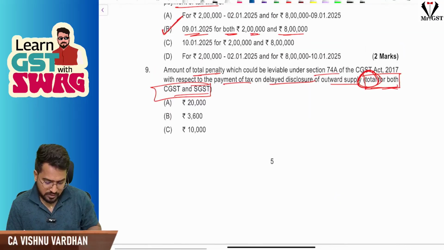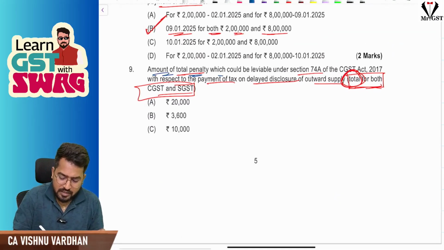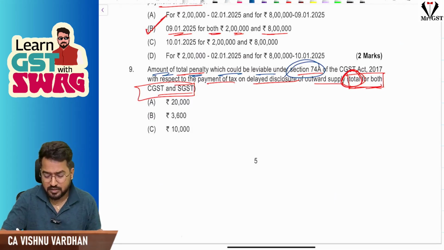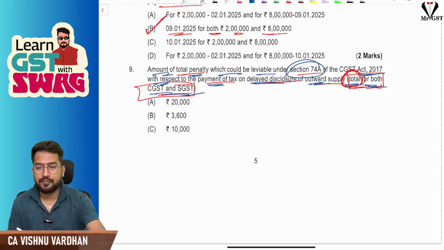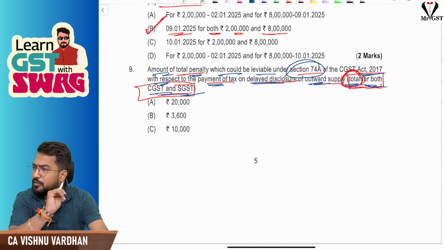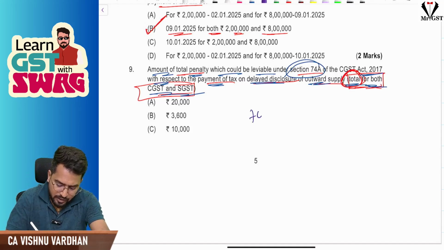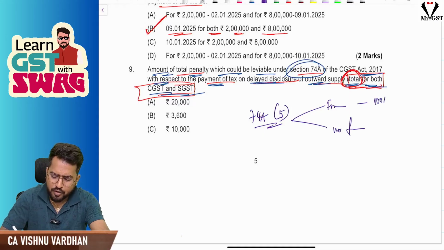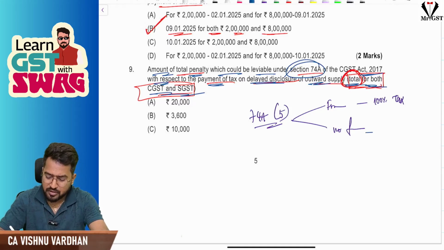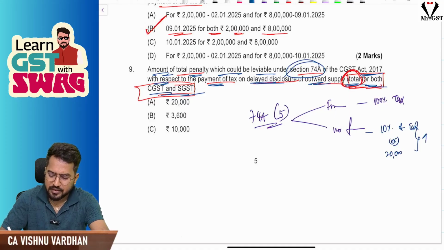Now there is a question here. What is the amount of total penalty which could be leviable under section 74A with respect to payment of tax on delayed disclosure of outward supply, total for both the CGST and SGST? So if you remember here, sir, section 74A subsection 5 talks about penalty where there is fraudulent intention and no fraudulent intention. Fraudulent intention, 100% of tax will be paid as penalty. If there is no intention to fraud or willful misstatement, all these things, 10% of tax or 20,000, whichever is higher. Here, what is the tax amount?